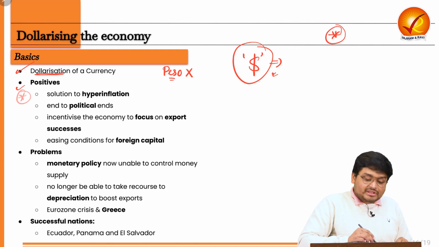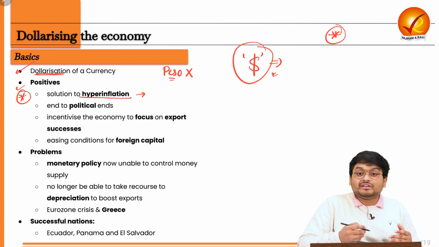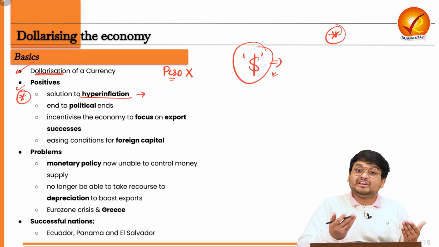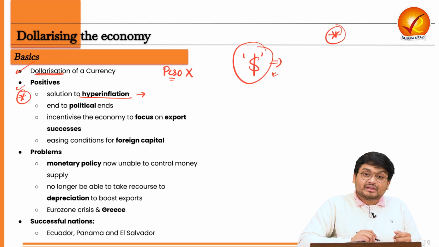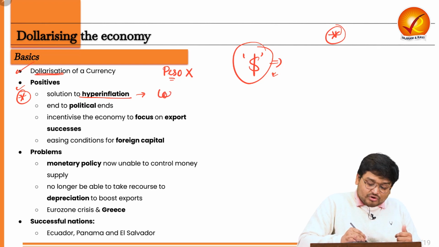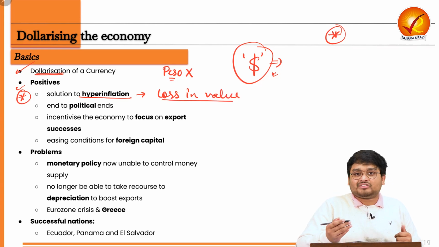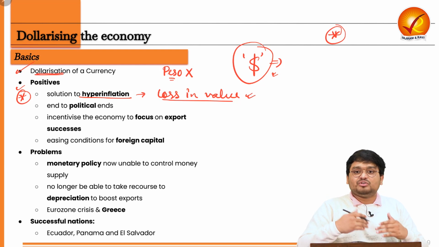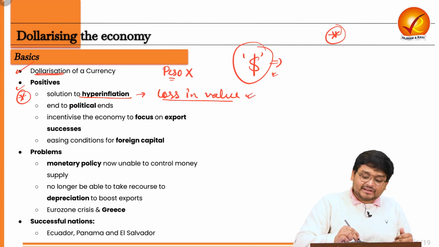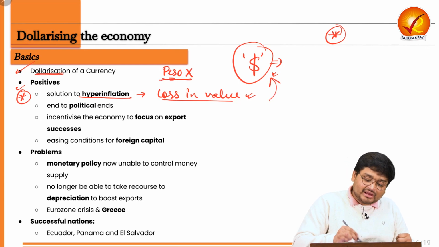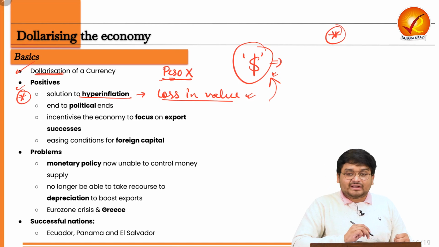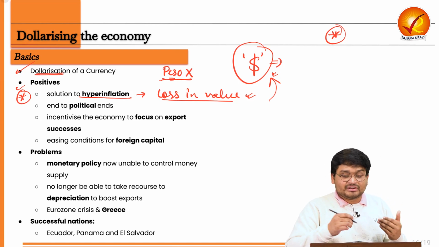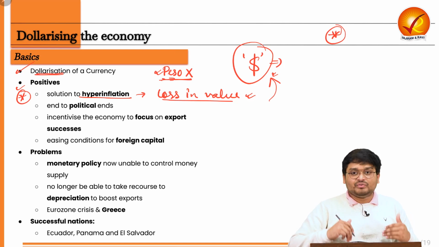The first positive is about hyperinflation, which is a condition of very serious inflation, in the magnitude of, say, 200, 300%, triple digit figures. That means the loss in value of domestic money is so much that it cannot be printed too much again. So some countries bypass their domestic currency and peg it with the dollar, so that it is the domestic currency that is seeing inflation, not the dollar.